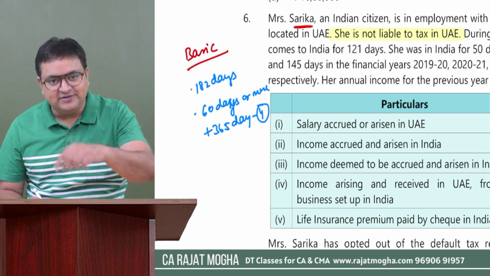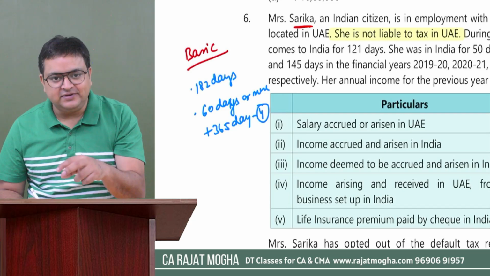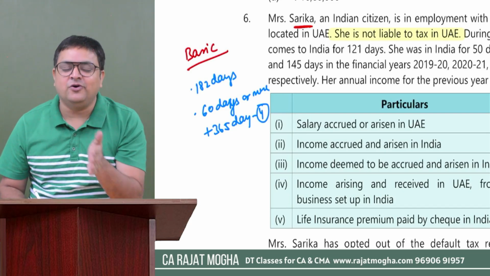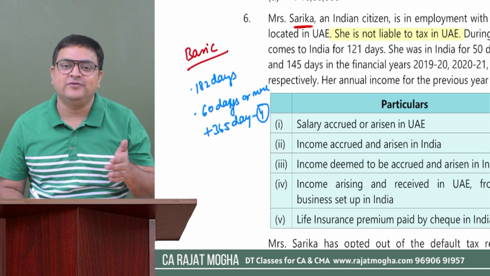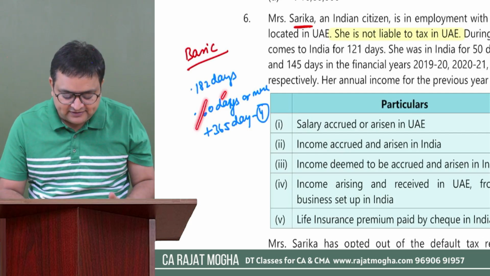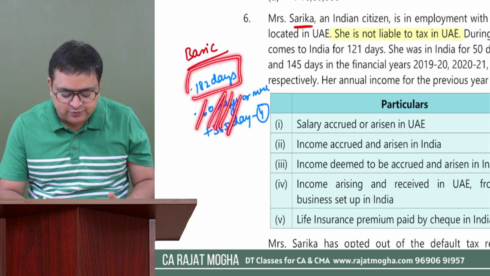And the third one, which is important here: if a person is an Indian citizen or a person of Indian origin and he comes to visit India, right? He comes to visit India, then also we do not take the 60 days condition. We only take the 182 days condition.